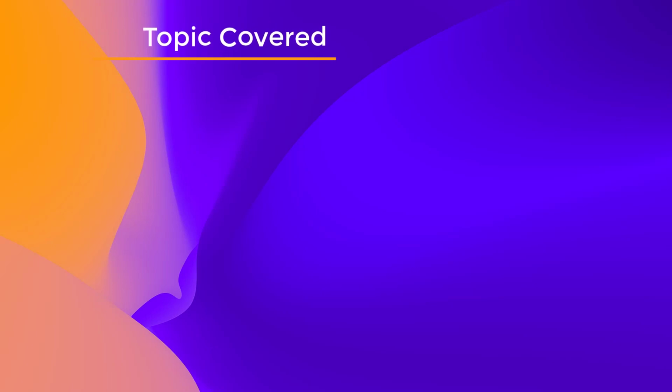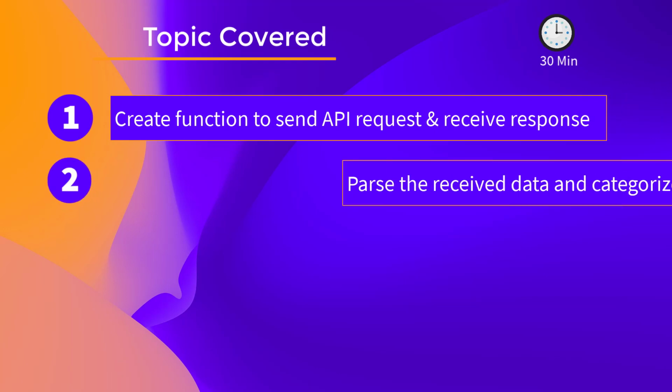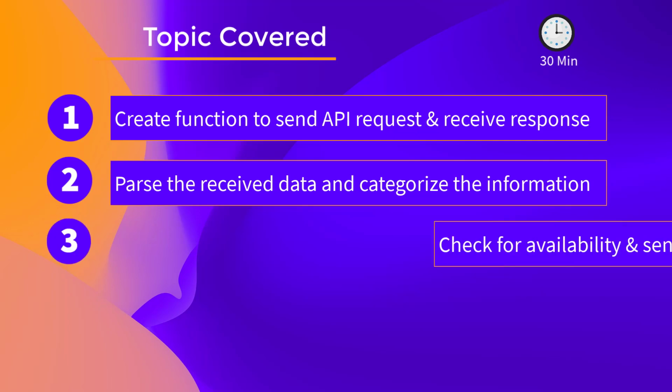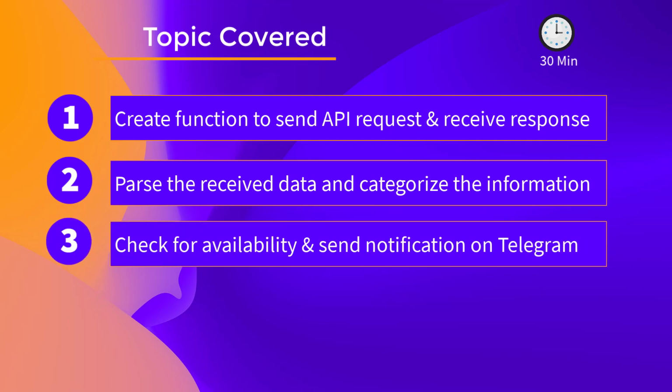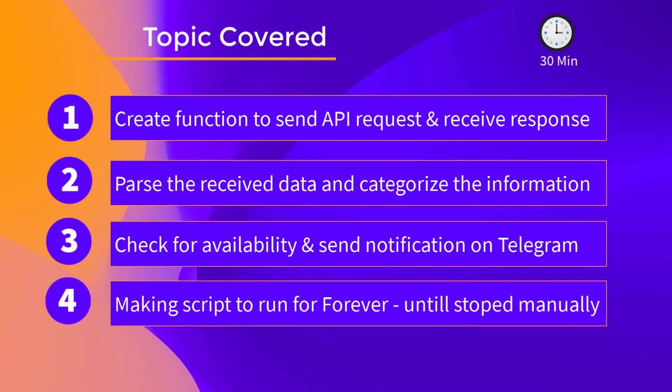Let's look at the topics covered and the step-by-step process to build this application in just under 30 minutes. We will start off by creating a function to send the API request and collect the data from the CoWIN portal. Secondly, we will parse the data received in the previous step to get the age-wise vaccine availability. Third, we will use this information to decide whether the vaccine is available, and if so, send the notification on Telegram. In the fourth step, we will make the code run forever until you stop the execution manually.